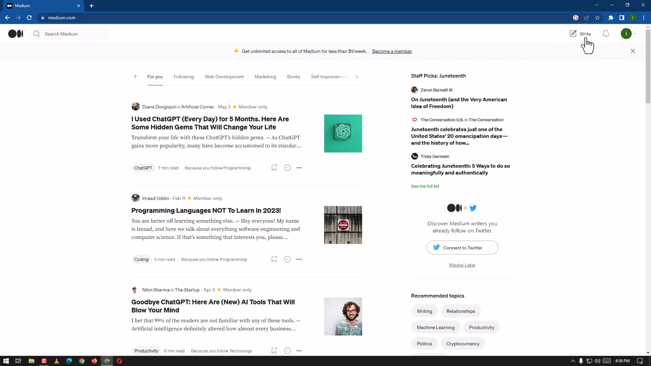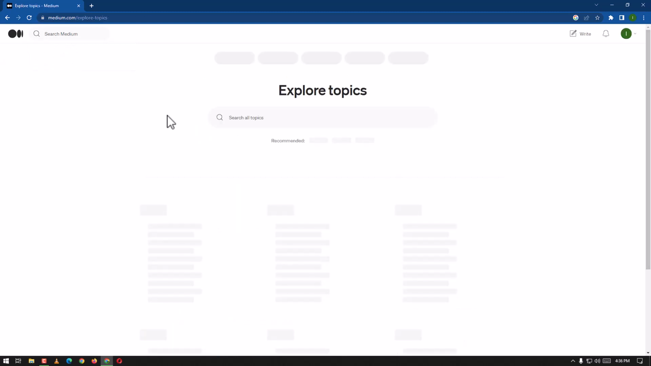Here we have the bell icon. Here from this point we can compose, we can write our blogs. From this point we can search content here, and it is also giving us other options to explore the stories.